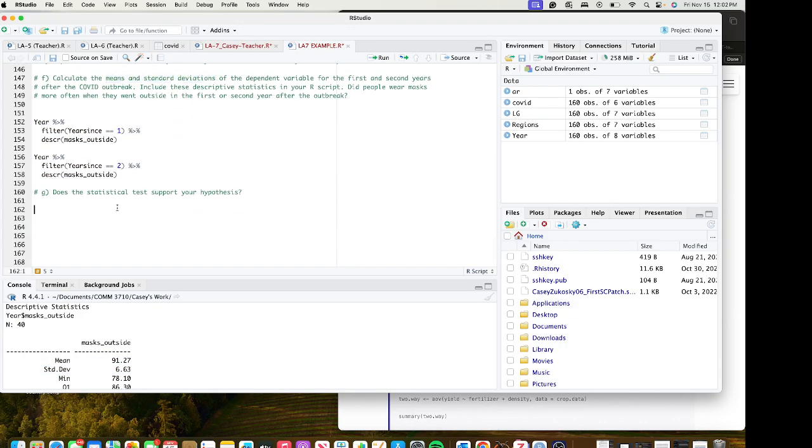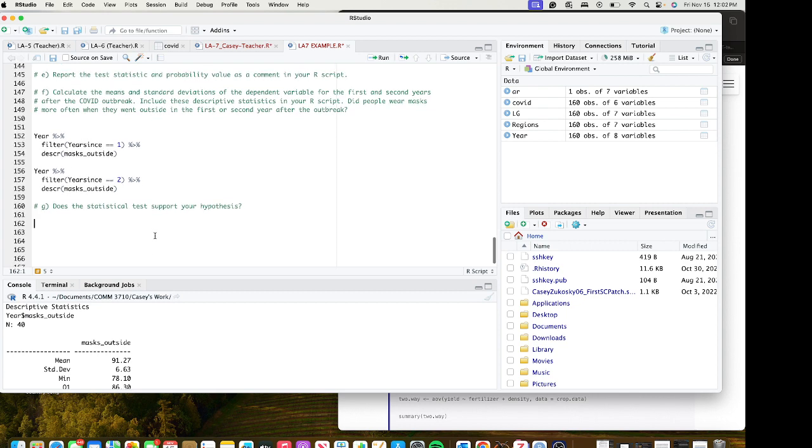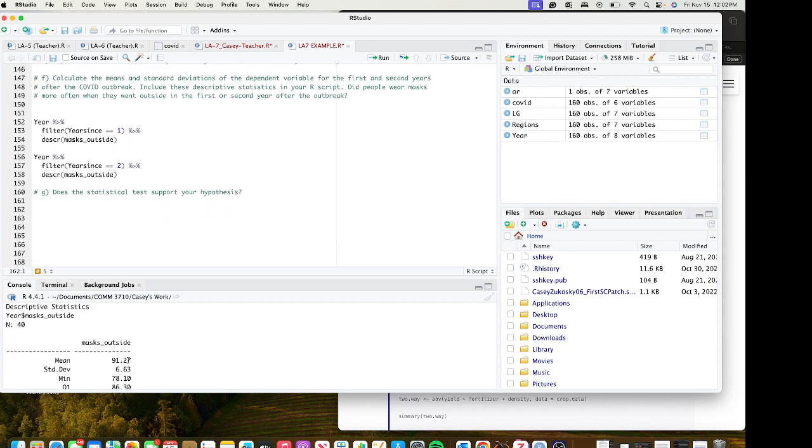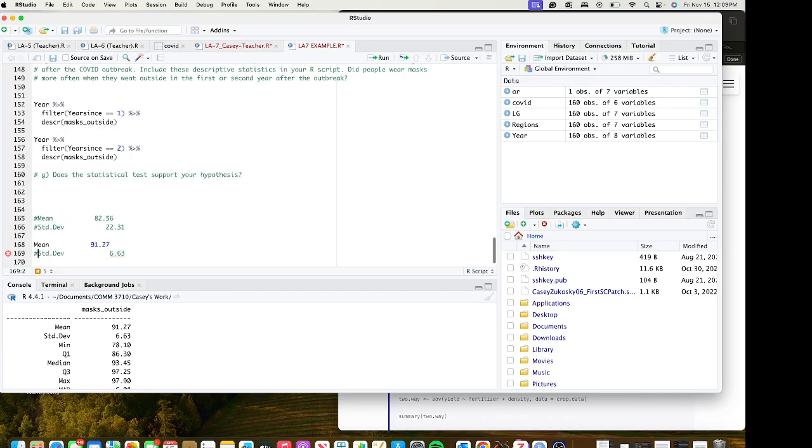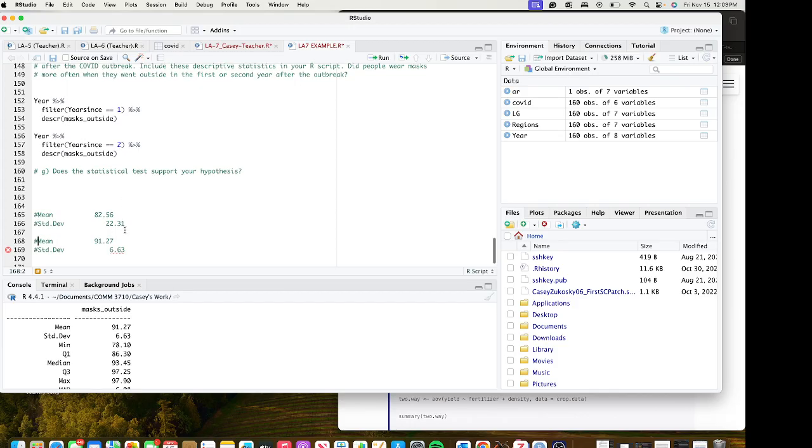Looking at that, we can see that there is a difference in the means. I'll just go ahead and copy and paste these real quick. So year 1, year 2. We can see that in year one, the average was 82.5 masks outside, and the standard deviation is pretty high here.